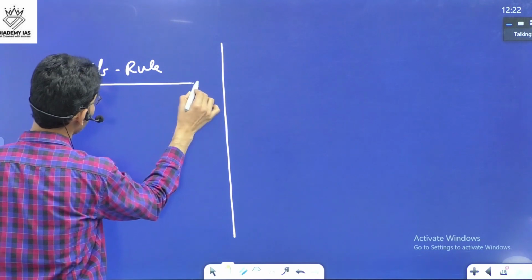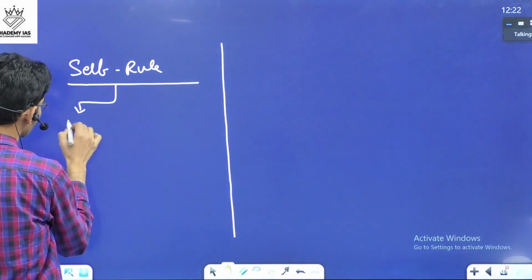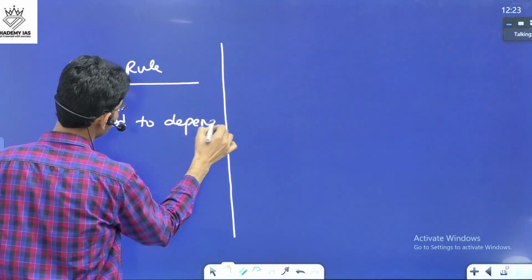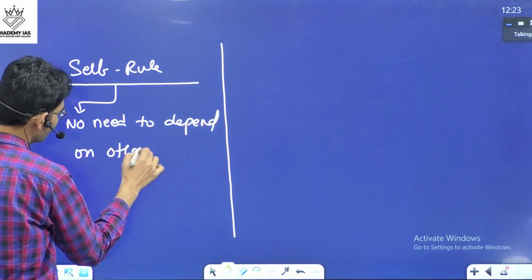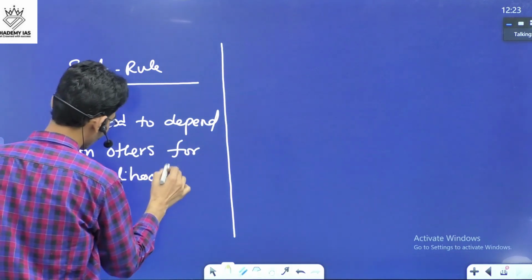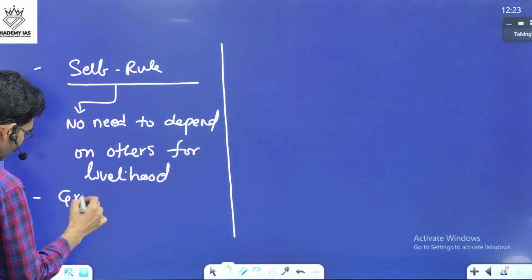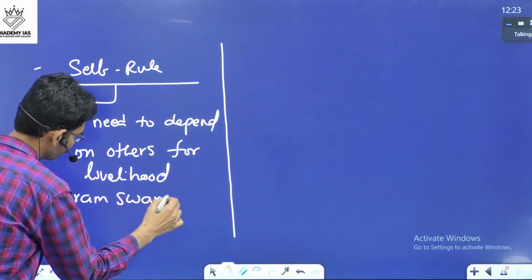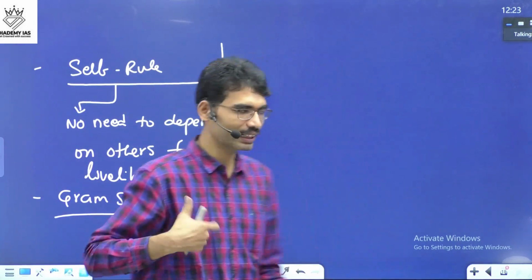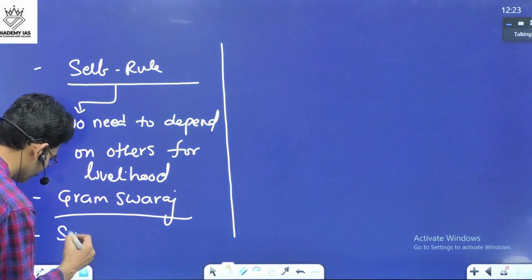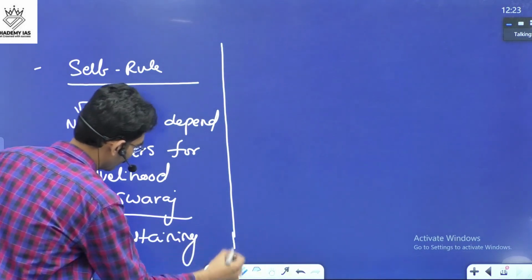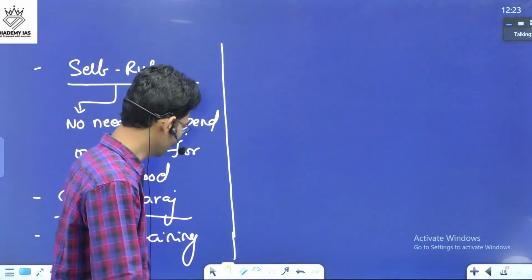Self-rule means no need to depend on others for livelihood. And he also wanted Gram Swaraj. Gram Swaraj means every village is a self-sustaining entity, a self-sustaining unit.